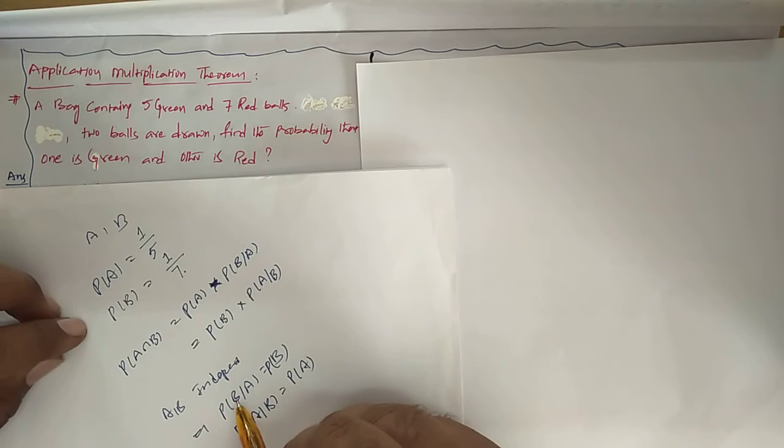Why? Because what is the meaning of that? Probability of drawing a green color ball. What is B? The probability of drawing a red color ball should depend upon drawing of a green color ball. Will it be possible?